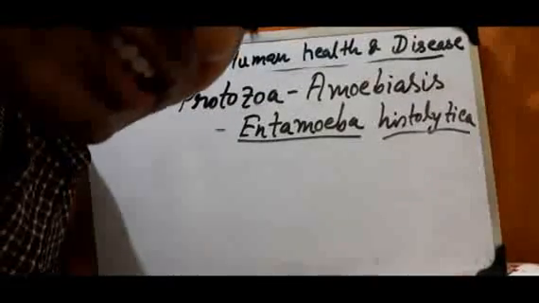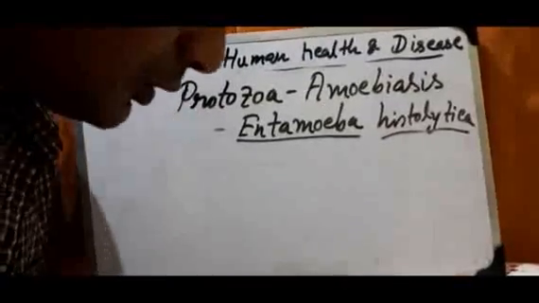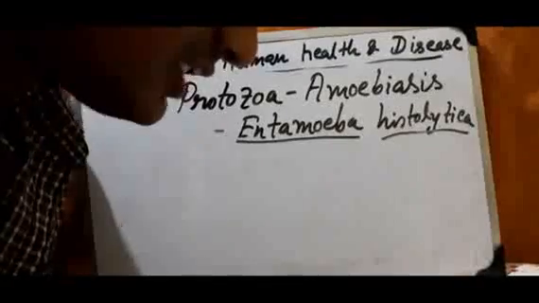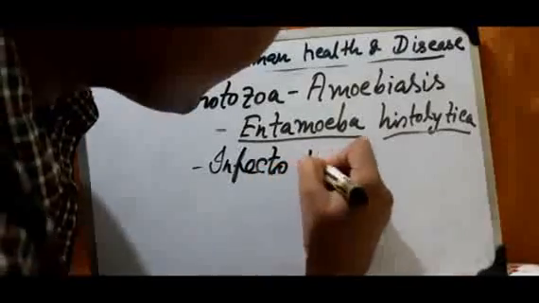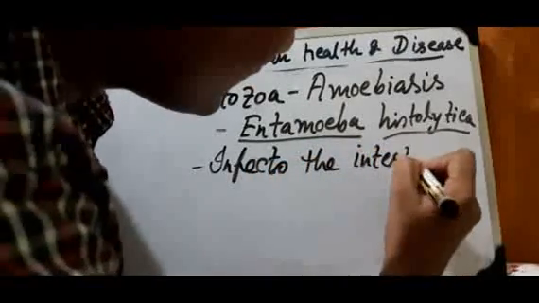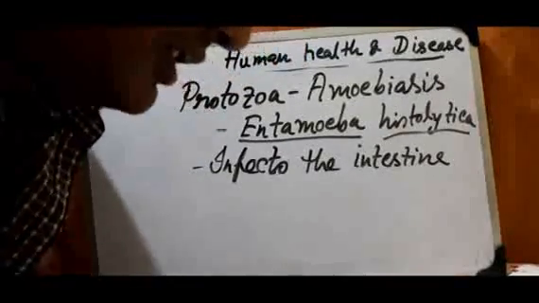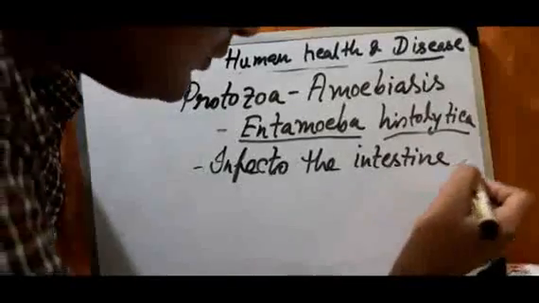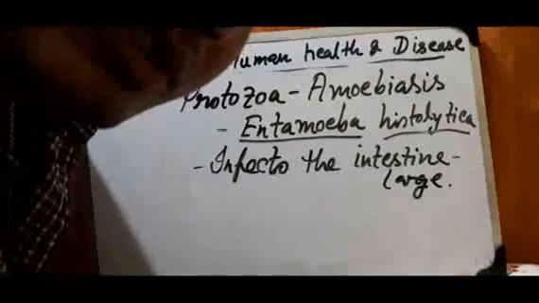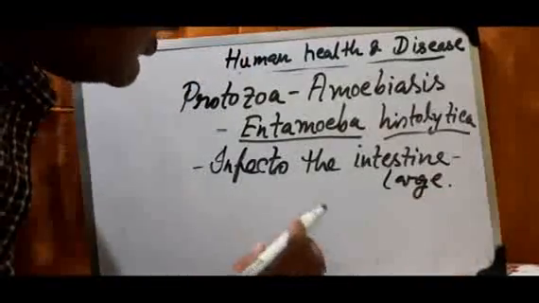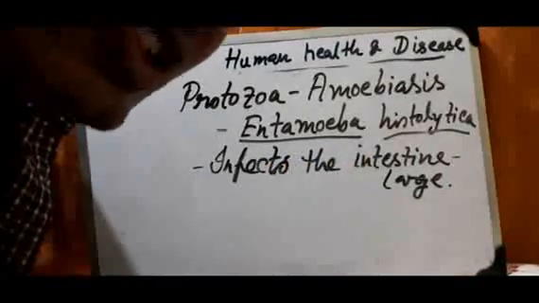So obviously you are getting it, amoebic dysentery means it infects the intestine part. So where it infects, write down, infects the intestine. That's why it is also called intestinal dysentery or amoebic dysentery. So which intestine? Large intestine. Large intestine, cecum, colon, these parts are present. So in the large intestine it mainly infects. Clear? So it is also called intestinal dysentery.